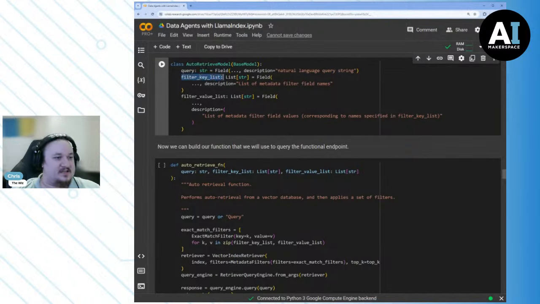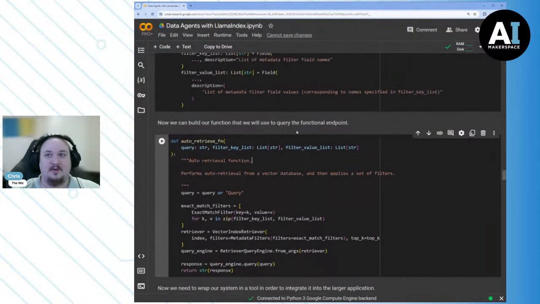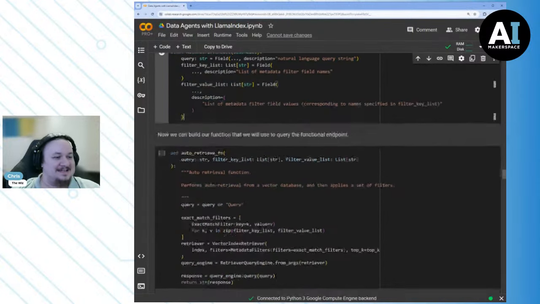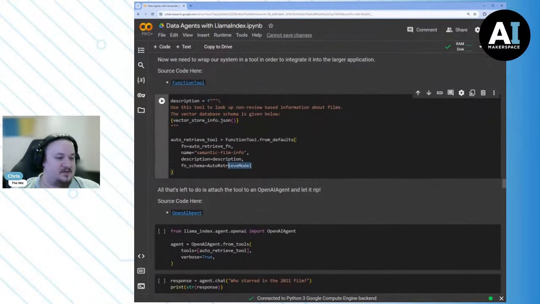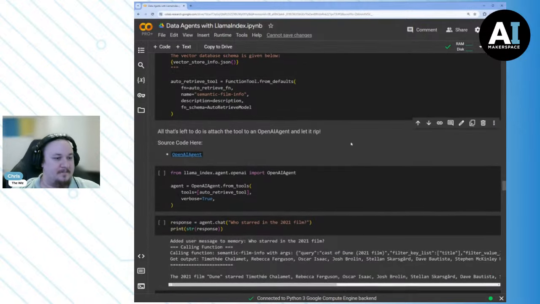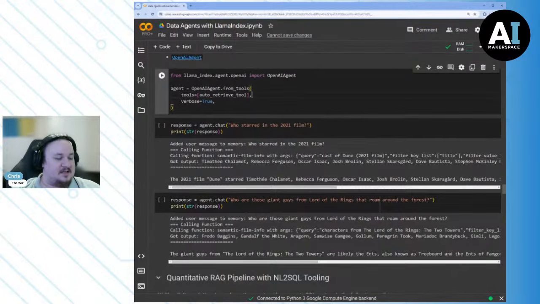We have our filter key list. It should be a list of strings. And here's what it should be, right? So this is the idea. We have to describe to OpenAI exactly how to call this function. And that's what we've done using this auto retrieve model that we built in Pydantic. Very cool. Okay. All that's left to do now is let her rip, right?